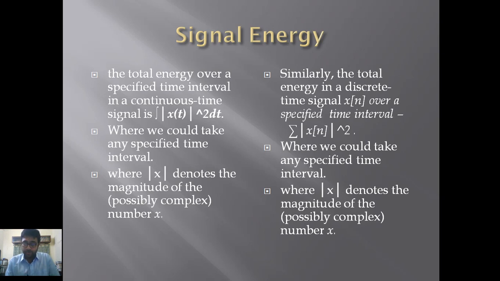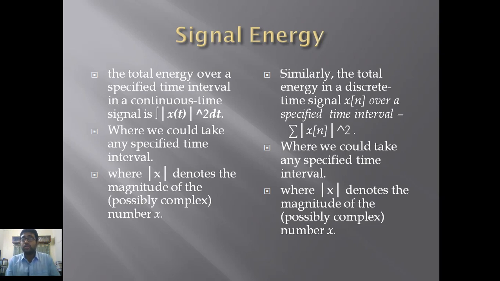Now we could take any specified time interval when we are summating that whole expression. We have to take a lower limit and an upper limit of integer value, and we will calculate the discrete time signal energy around those specific integer values. If we have to calculate the discrete time signal energy between 0 and 6, we will use that expression, and the upper limit will be 6 and the lower limit will be 0. It is the same in both of the expressions for continuous time signal and discrete time signal.